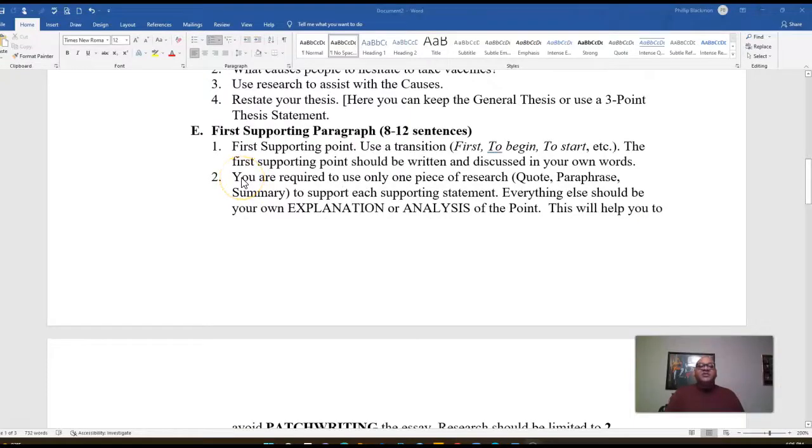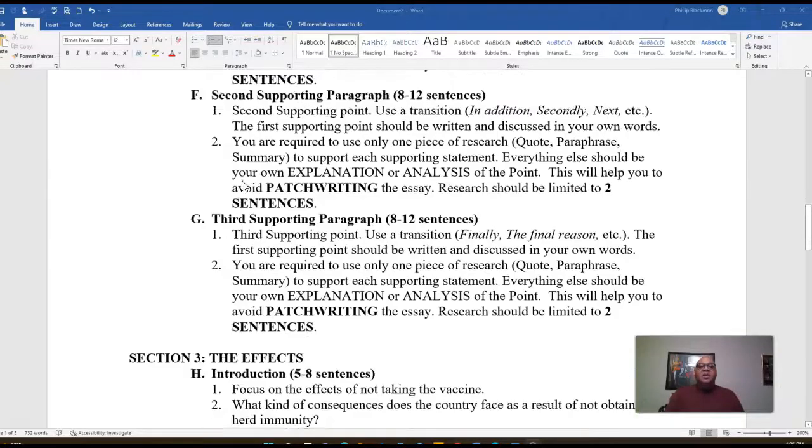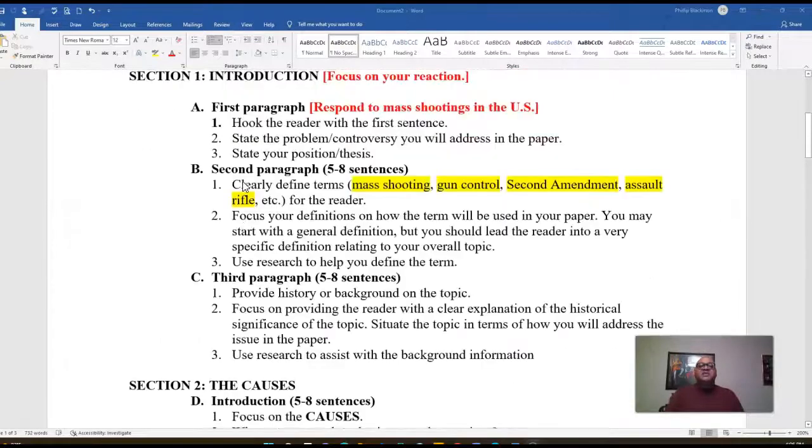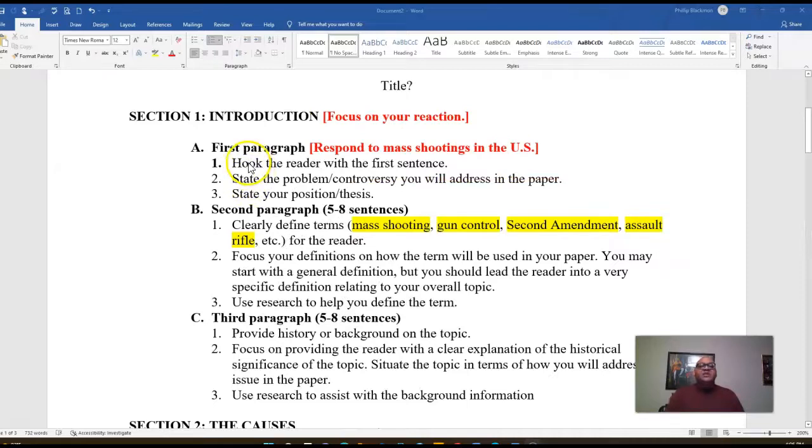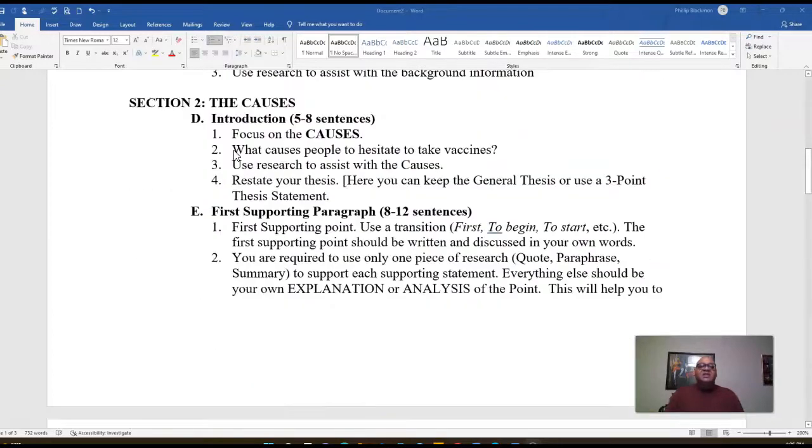You want to give me 3 body paragraphs supporting your thesis. So, very simple. If you take this from the standpoint that you're writing a standalone essay, you're just going to write an introduction. All of you know how to write an introduction, okay?